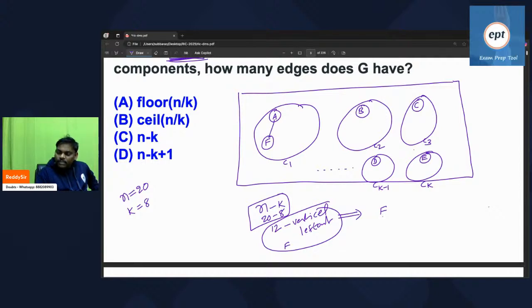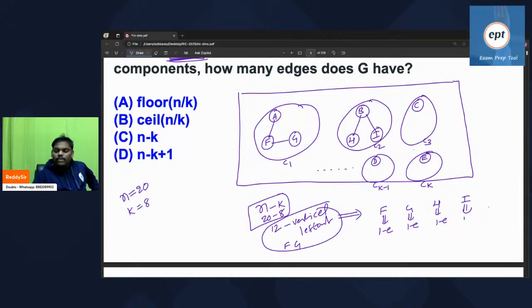Next one. E, F, G. I kept one more vertex G. Every vertex will bring one edge only, so G will bring one more edge. Some people are asking, what about H, sir? You can keep H wherever you want, in the first component also, or the second. H also will bring one new edge. Next, if you keep I, it will also bring one edge. Every left out vertex will bring one edge.